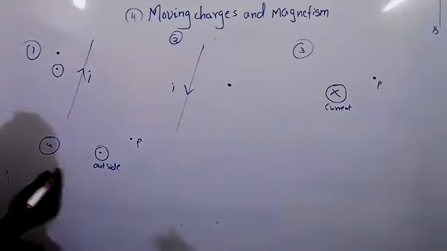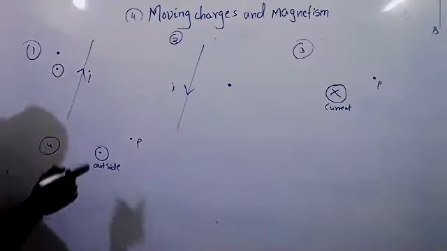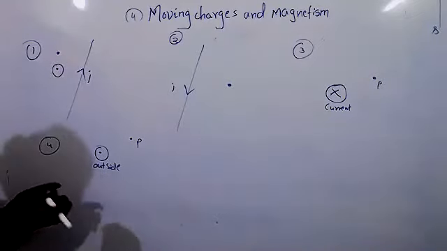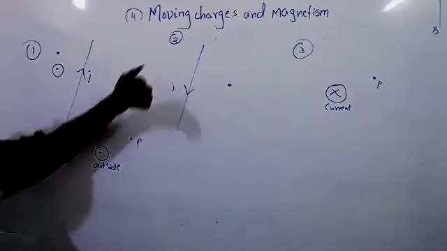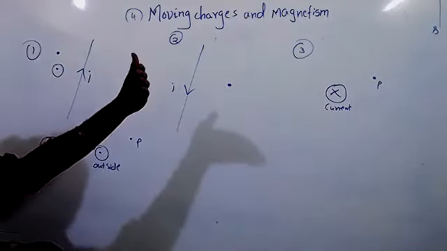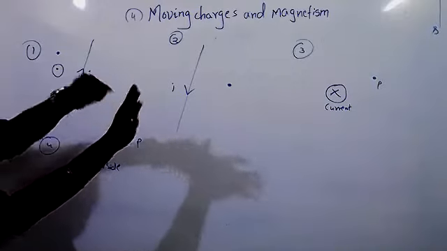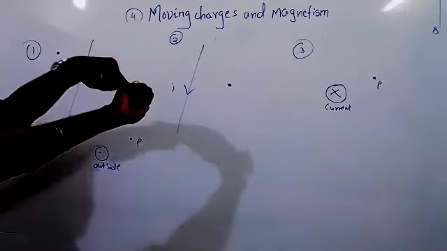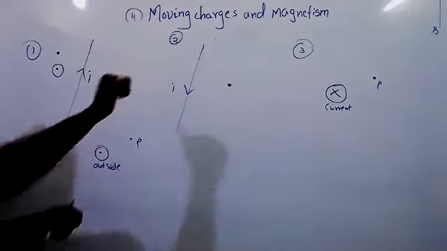No need to write outward every time. When you are giving a dot, that means outward direction. Because when current is coming out, the magnetic field is outward, so it will be shown like a point. When it is inside, it will show like a cross, into the page. That is the reason.